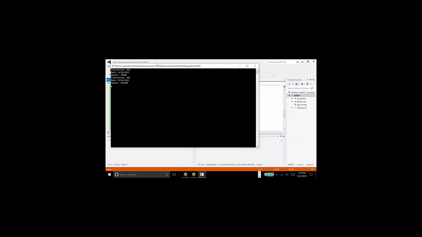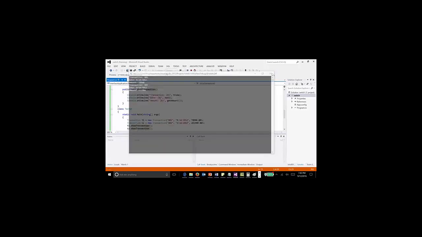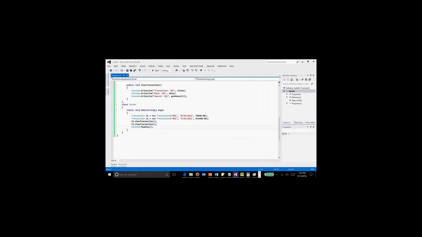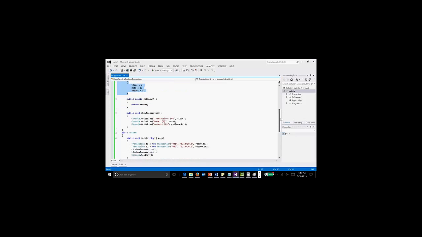So that's what it basically does. This is the first transaction, date, amount. Second transaction, date and amount. Simply passing it. This will be called, the first object will be created, so values will be set here. Then the second object will be created, so the same will be set here.